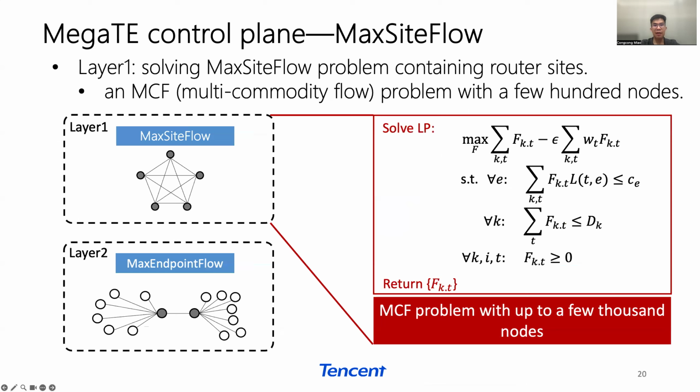On the first layer, we first aggregate the endpoint flows connecting to the same site pair and solve the max site flow problem. Since the flow at the router site can be satisfied in part, it becomes a multi-commodity flow problem and the number of nodes is a few hundred. We can use the existing TE approach such as linear programming to obtain the bandwidth allocation.